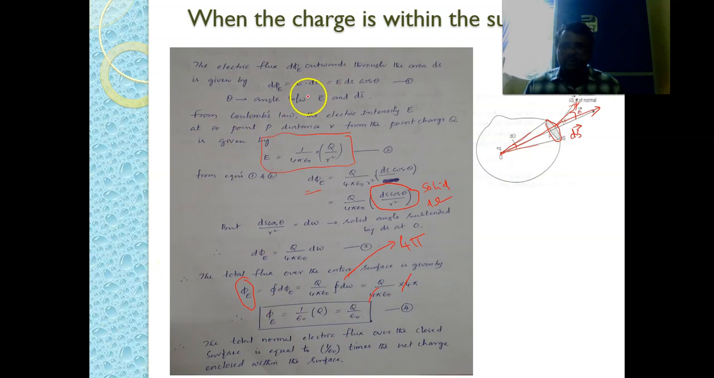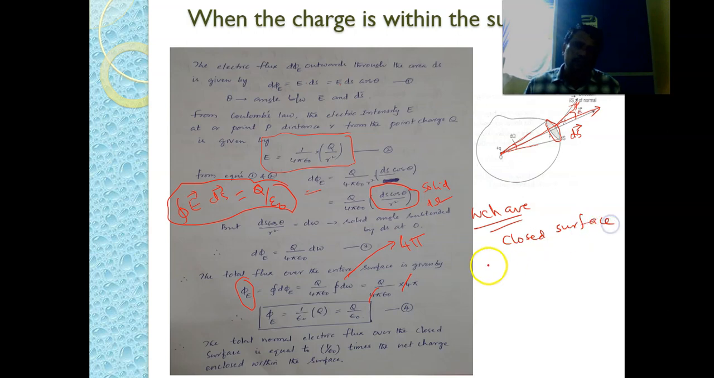So what we have done here is we started with the integral over a closed path E bar dot ds bar, and we have ended with q by epsilon naught. So this is the proof of Gauss law. Now we have proven Gauss law for a closed surface which encloses a charge q.